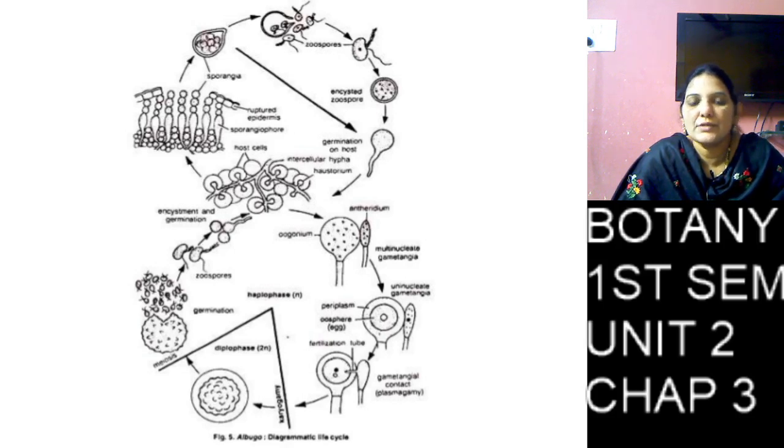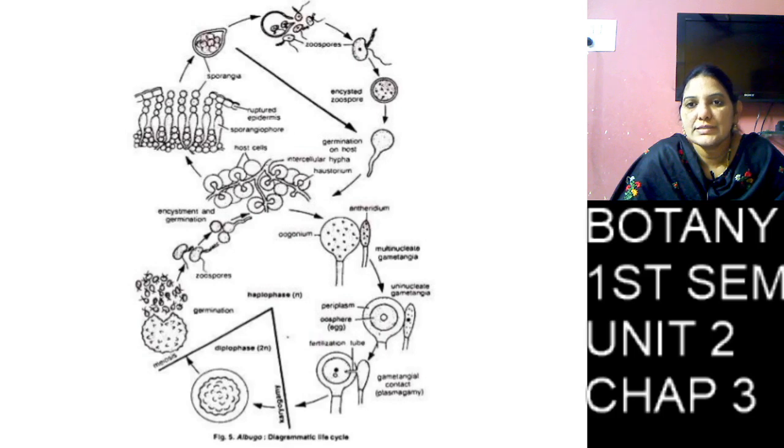Next, coming to sexual reproduction. Here the mycelium produces antheridium and oogonium. The antheridium is a club shaped structure and the oogonium is a round shaped structure. The antheridium diploid nucleus undergoes so many divisions and forms so many nuclei, but only one nucleus becomes active, and that nucleus is called the antheridium nucleus.